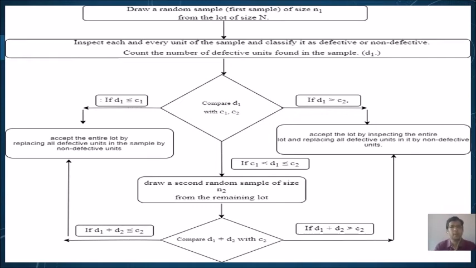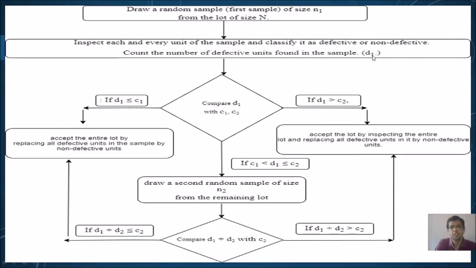So this is a flow chart indicating that particular sampling plan. Here you can see that we are drawing a first sample of size N1 from the lot of size N. Here each unit is inspected and classified as defective or non-defective as far as the first sample is concerned. The number of defective units is denoted by D1, suppose.